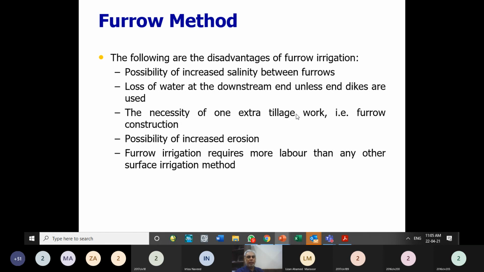It is more labor intensive. Tillage means plowing, preparation of the land with the help of plows. So it needs high labor, or extra tillage is required. Possibility of increased erosion is there because ridges remain more or less dry, so wind can cause more erosion. So that is possible. These are small problems which we should know. Furrow irrigation requires more labor than any other surface irrigation method.